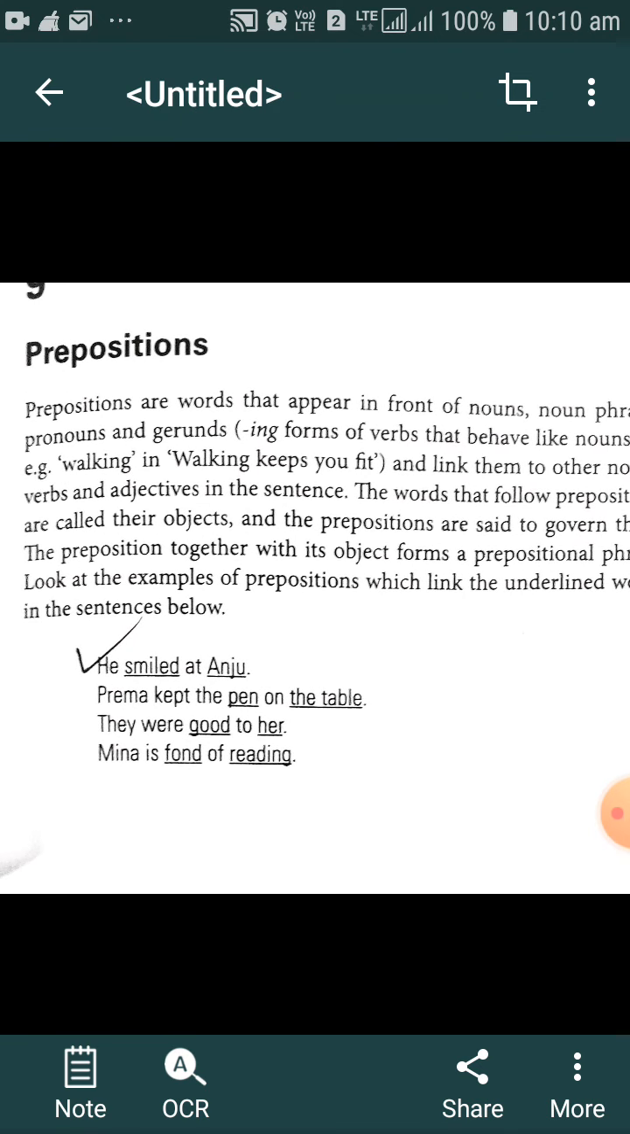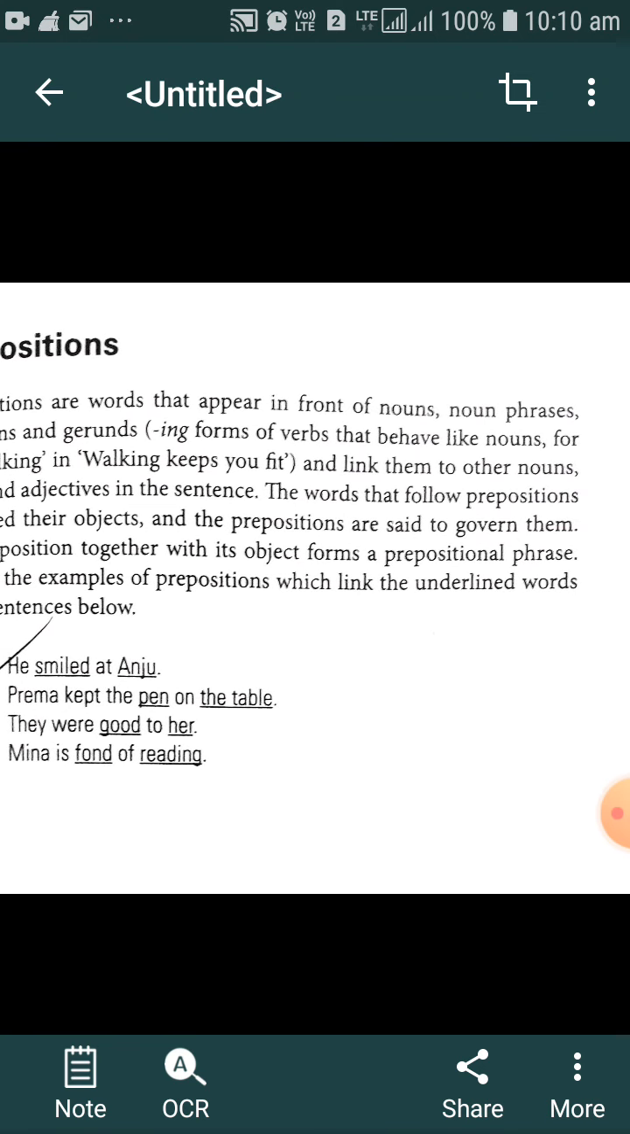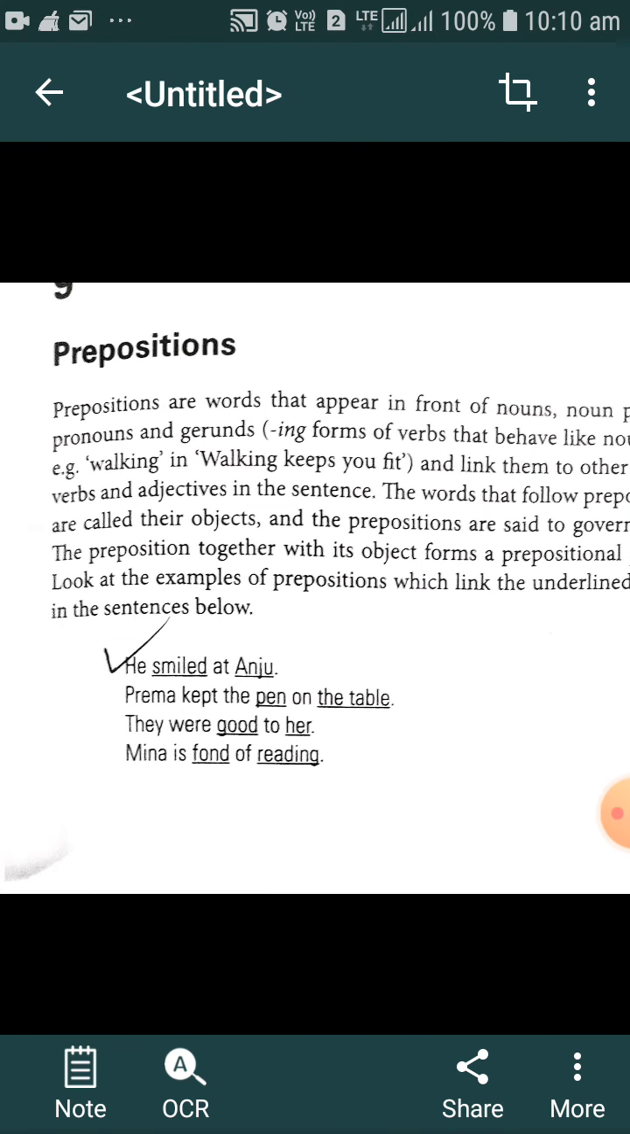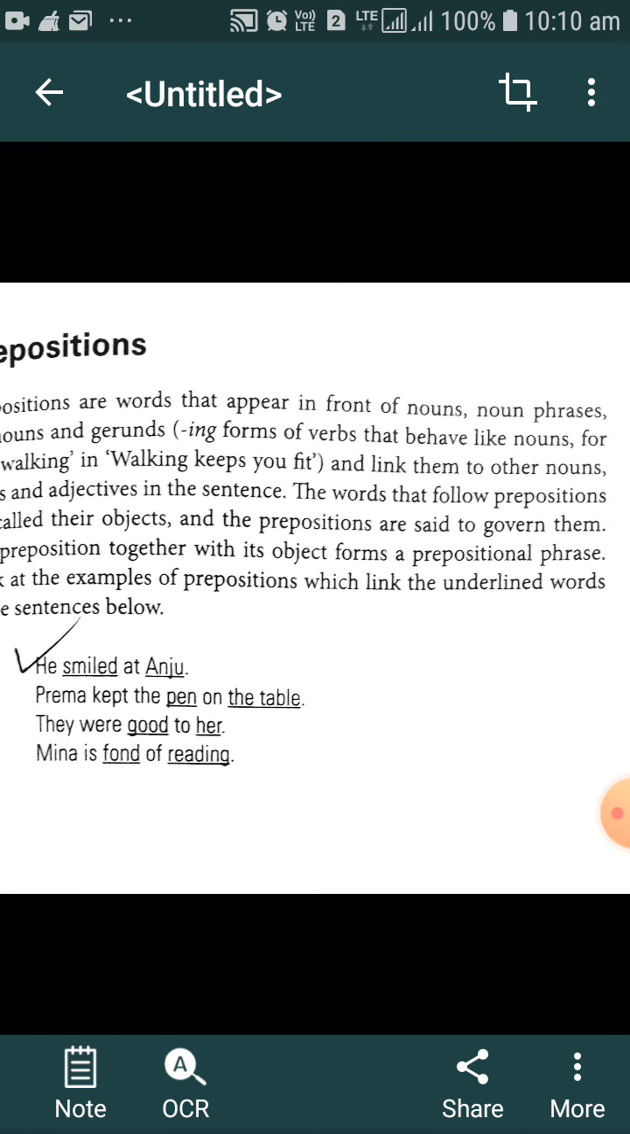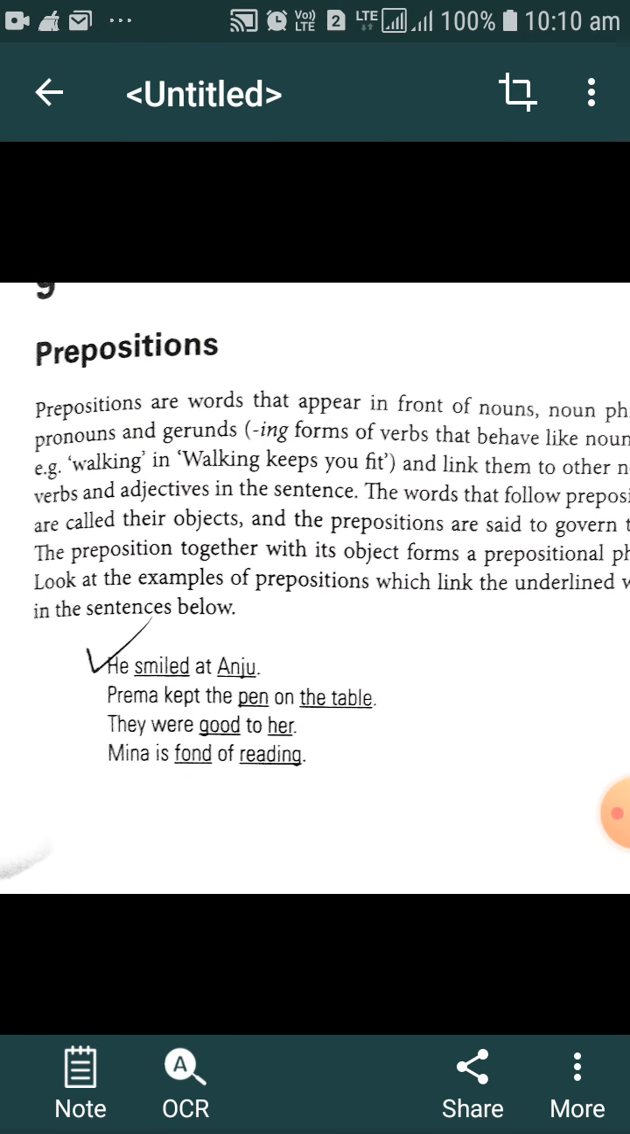Prepositions are words that appear in front of noun phrases, pronouns, and gerunds. What is a gerund? A gerund is the ing form of a verb that behaves like a noun. For example, walking in "Walking keeps you fit." Gerund is a noun, gerund is a form.